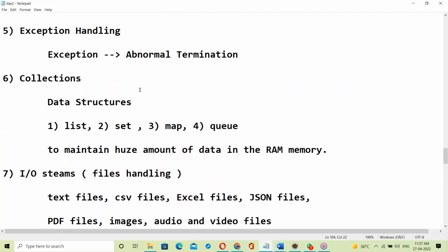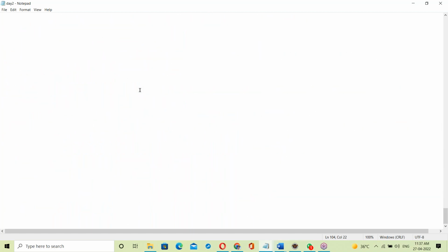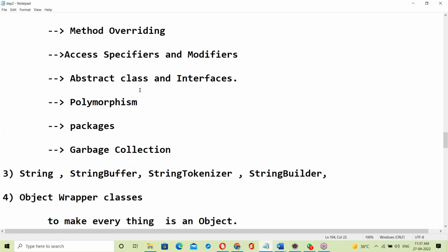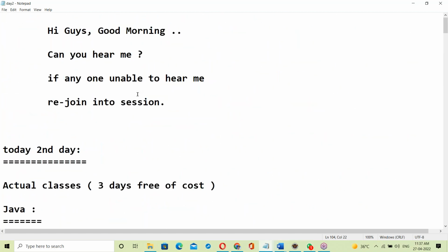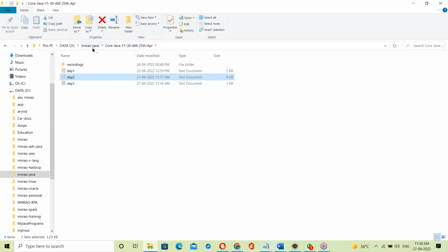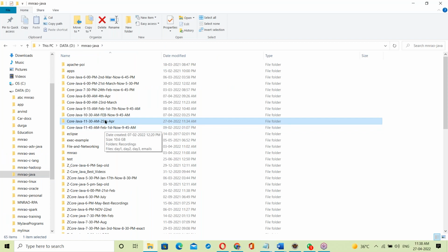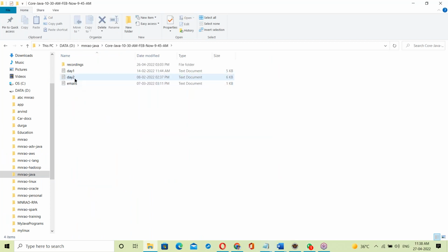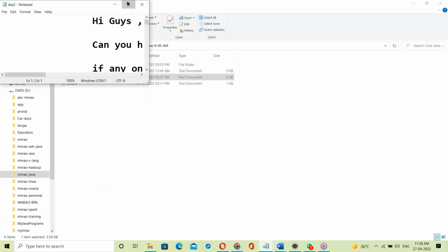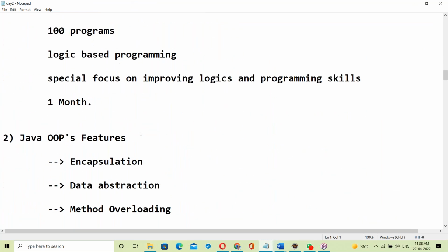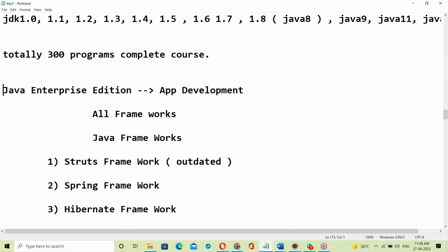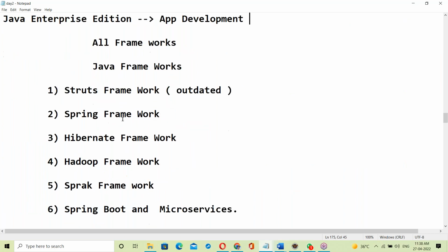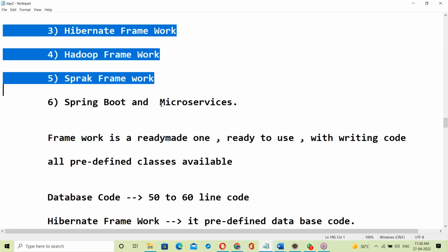Next, about enterprise edition and frameworks.